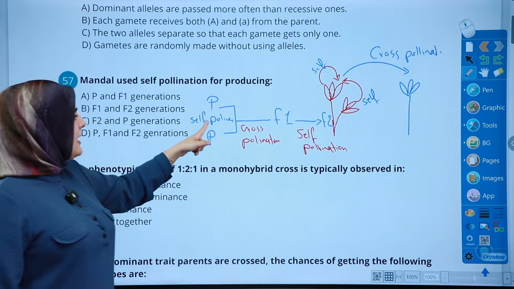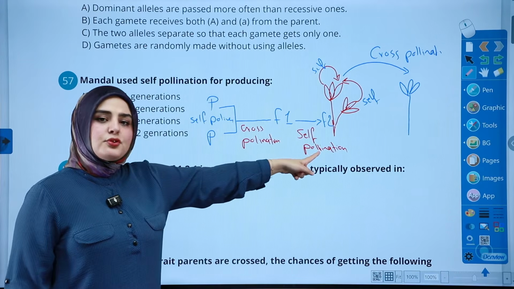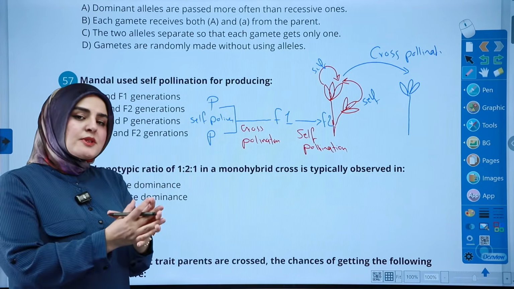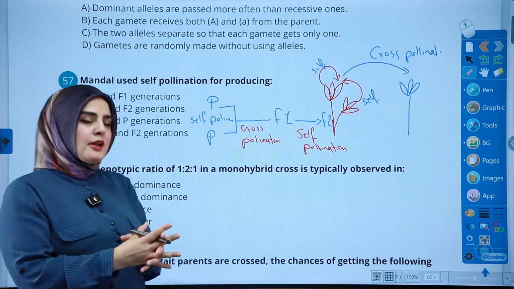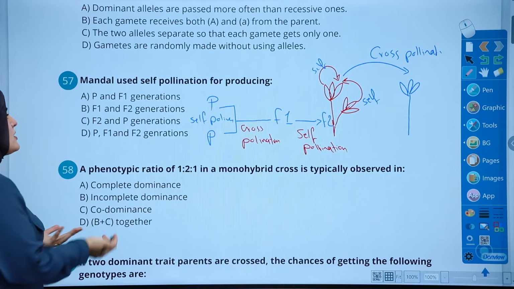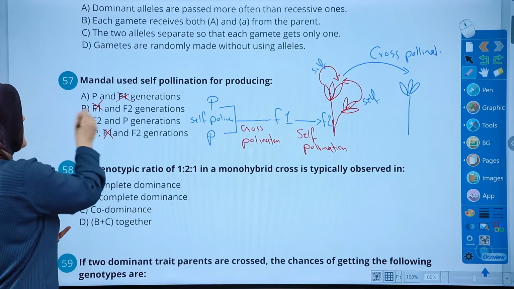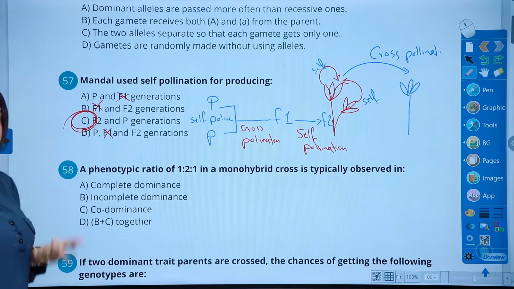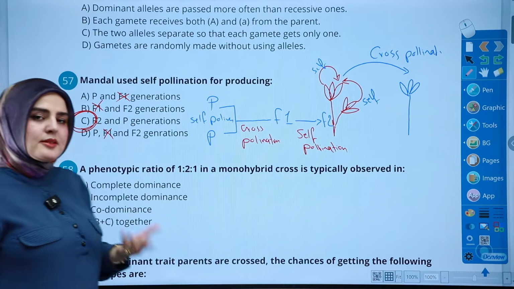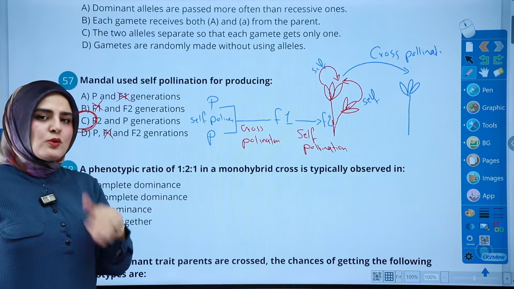Again, P and F2, we got these results based on what? Self-pollination. So anything with F1 is out. F1, F1, F1, F2, and P, we got the answer. Answer is C again. This was a very easy question. It's recalling from memory since it's in the book, and the process is always the same.